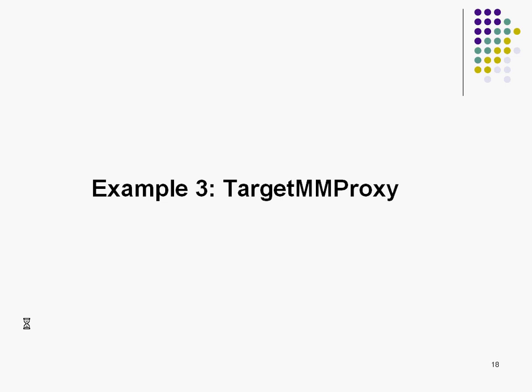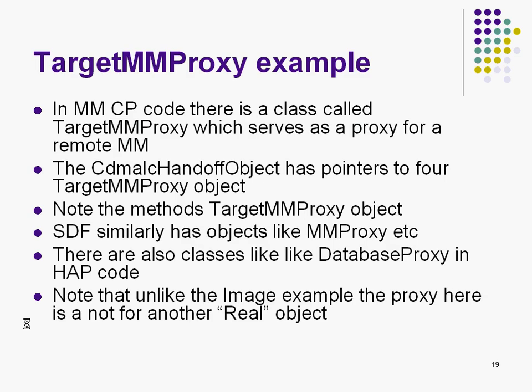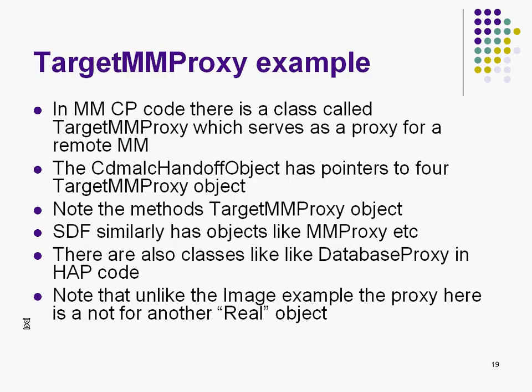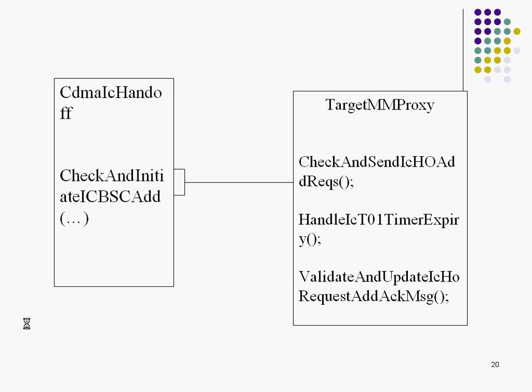Okay, we'll skip it. So target proxy. Now this is one example from code. So we got two uses of the proxy pattern. One was in kernel proxies, the second was for a document editor. Now the third use is basically to represent an object which is in a different address space. So the textbook says the proxy can also be used to represent an object which is in a different address space. So the target proxy is a representation of a different MM.